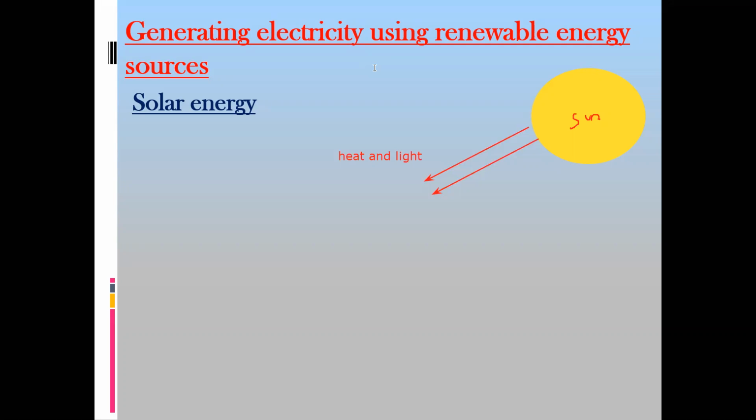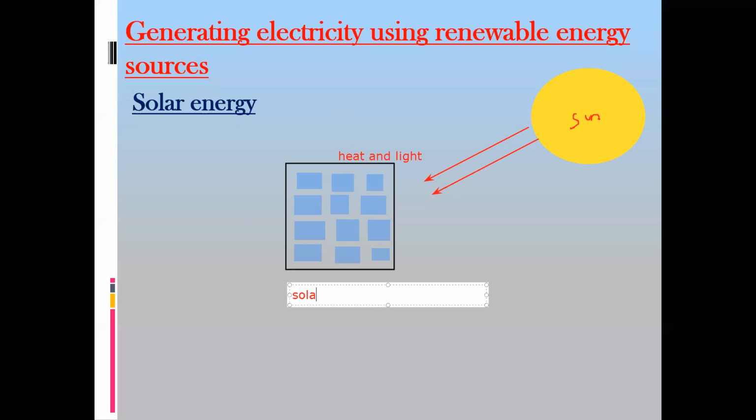For this purpose, we use devices known as solar cells. These are solar cells, but when a lot of cells are together, a group of solar cells, we call that a solar panel. One is called a cell, but if a lot of cells are together, collectively we call that a solar panel.